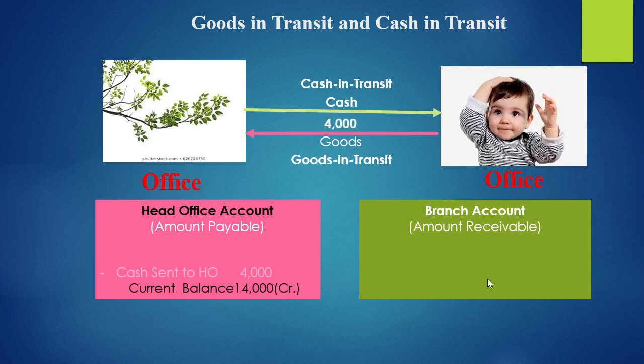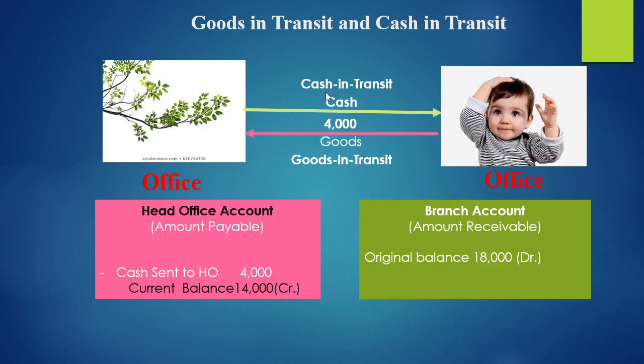And here it represents the head office account showing an 18,000 rupees debit balance. So here amount payable and amount receivable should be the same. The amount to be paid and the amount the head office account should receive must both be the same. But it shows a different amount. Here it is showing us a different amount, 18,000 in the head office's books and 14,000 in the branch's books. So it indicates there is some difference in the books of accounts.